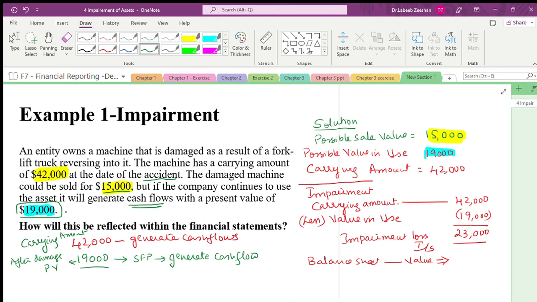The value of the asset which will generate cash is only 19,000. That 19,000 we have to show in the statement of financial position.